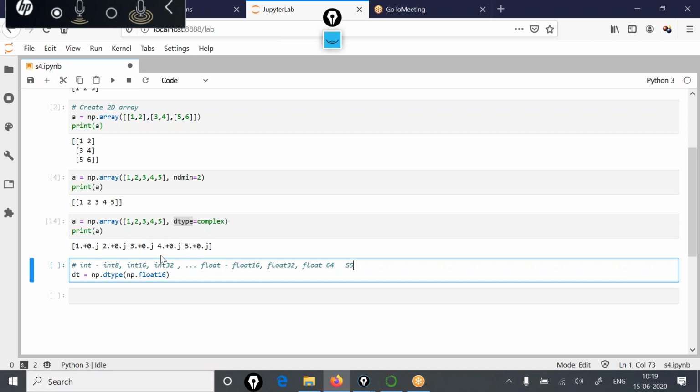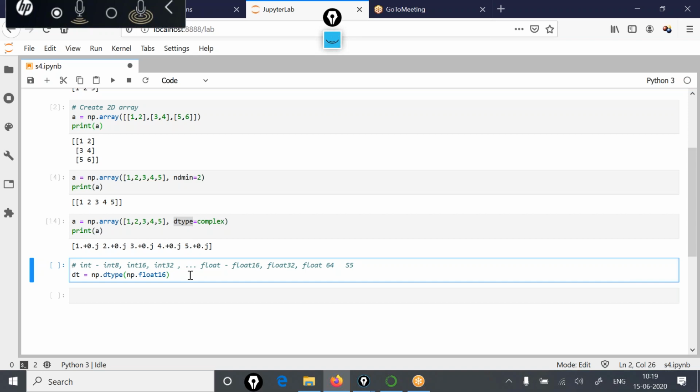So in that way, I am using this float16 data type as dt is equal to np dot float16. So this dt, this data type, is representing this float16 data type.